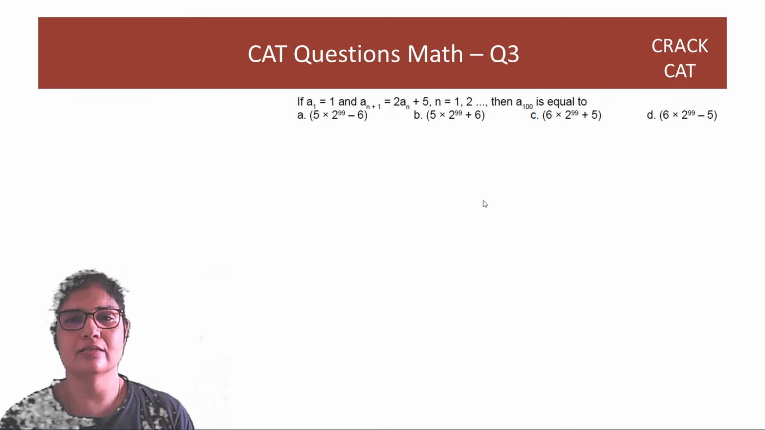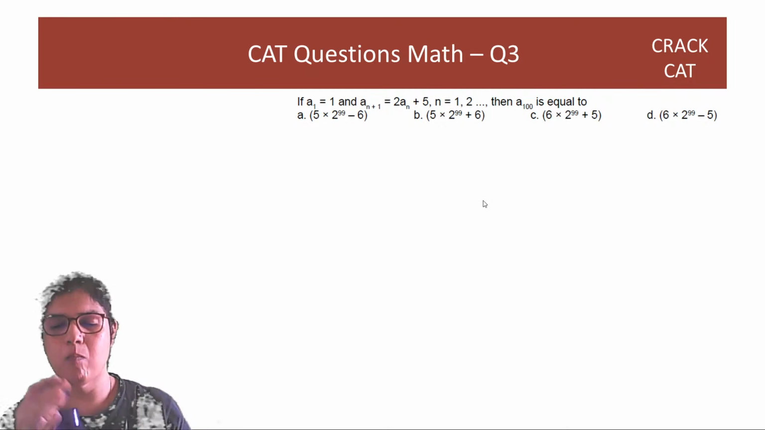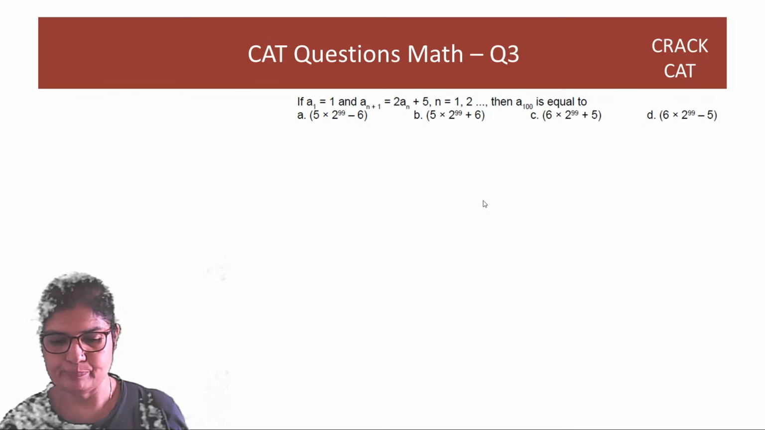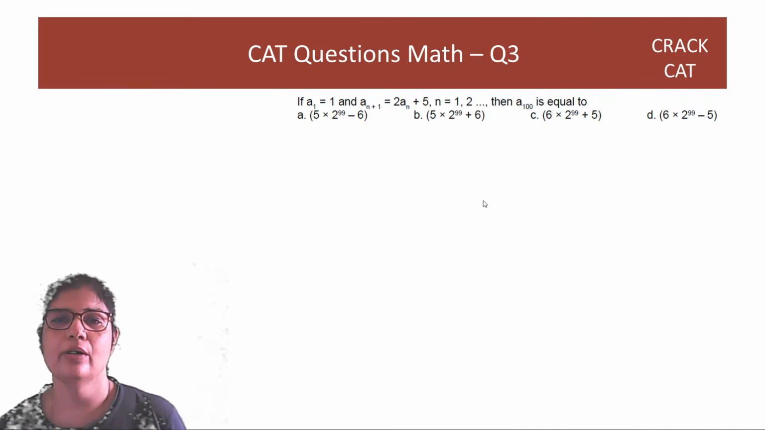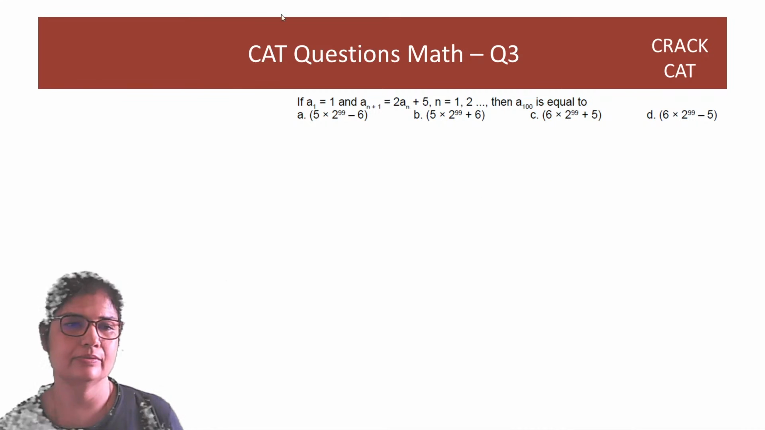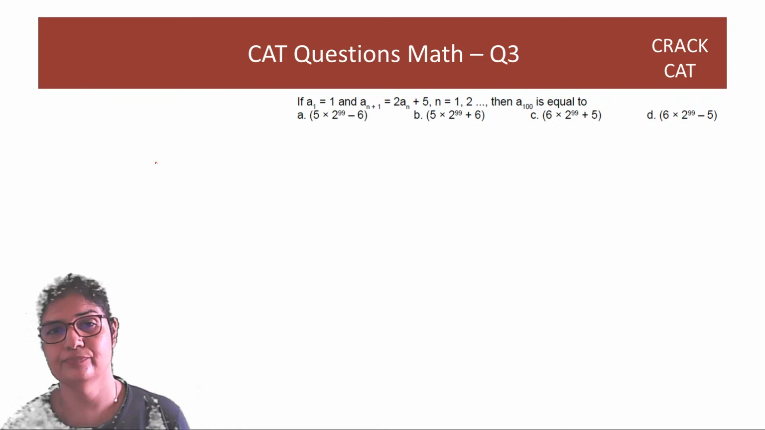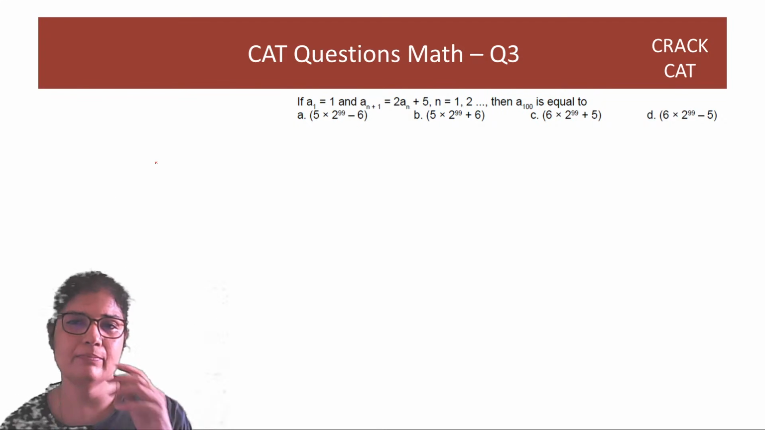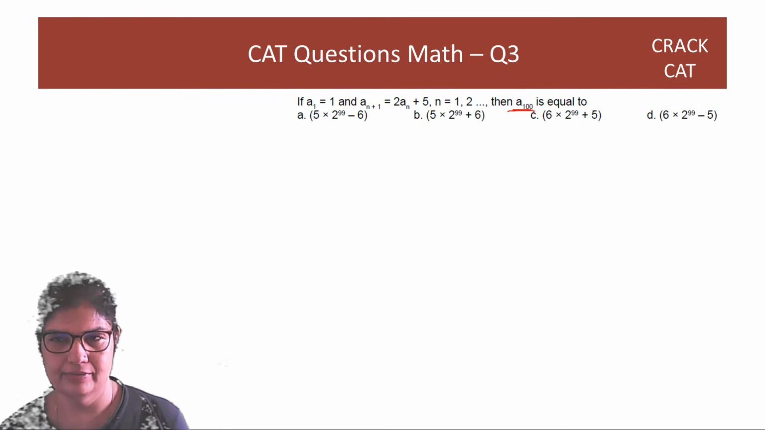A1 is all this. So what is A100? We have done these questions, right? I have mentioned this question in CAT, it has repeated, right? They have just changed the numbers and they have repeated the question. So obviously nobody wants you to do this hard work of finding A100.